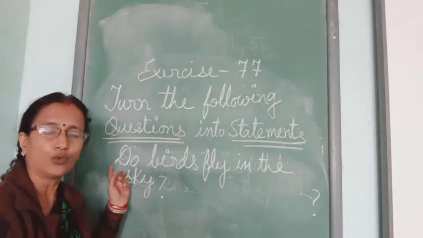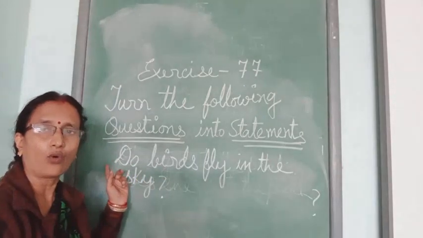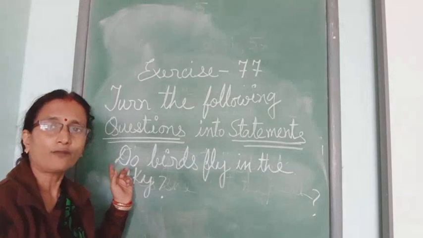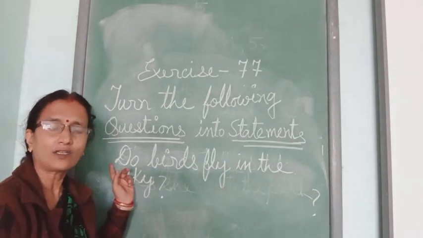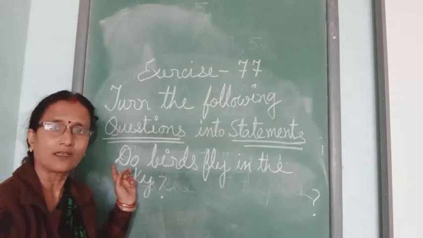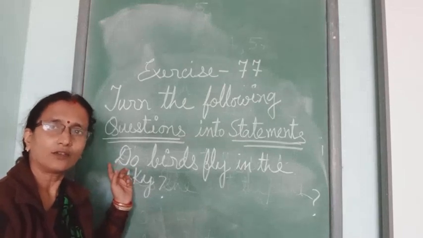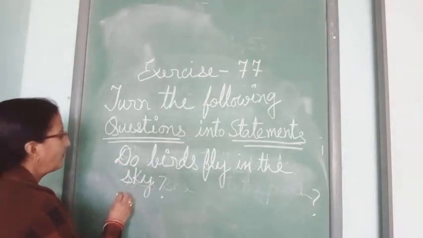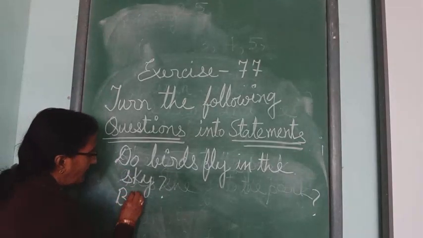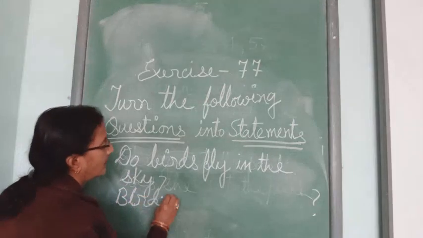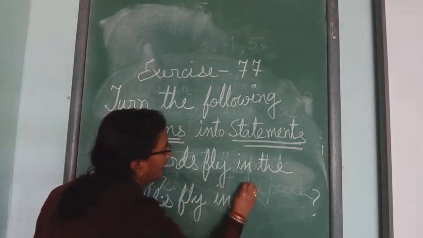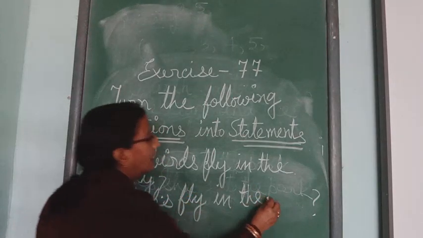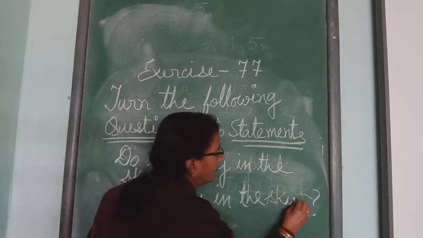If you remove do, there will be no case of asking anything. You are not asking, so it will not be an interrogative sentence if you remove the do. So what will it be? Birds fly in the sky.